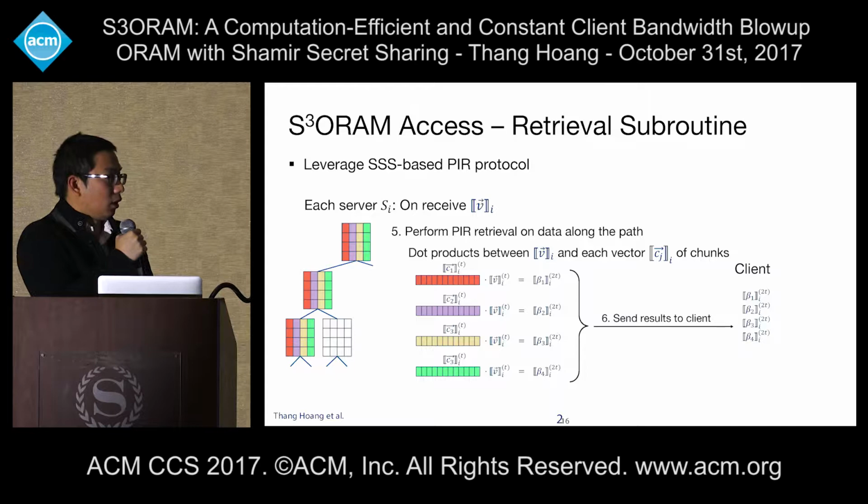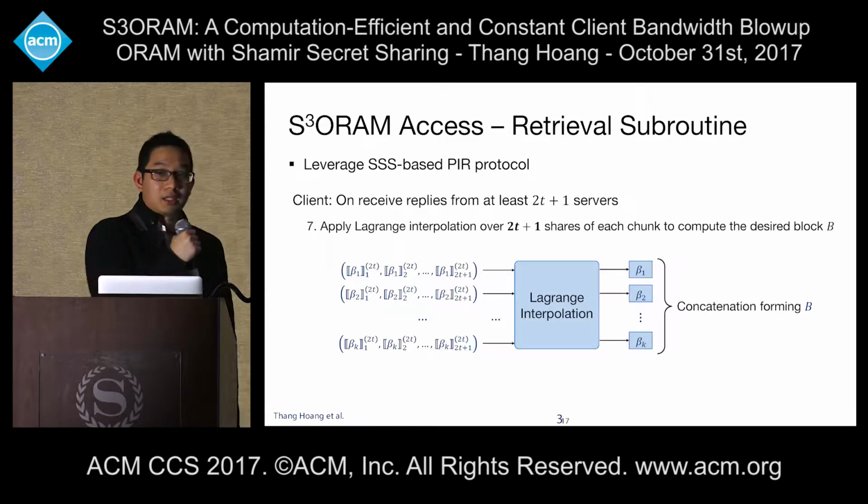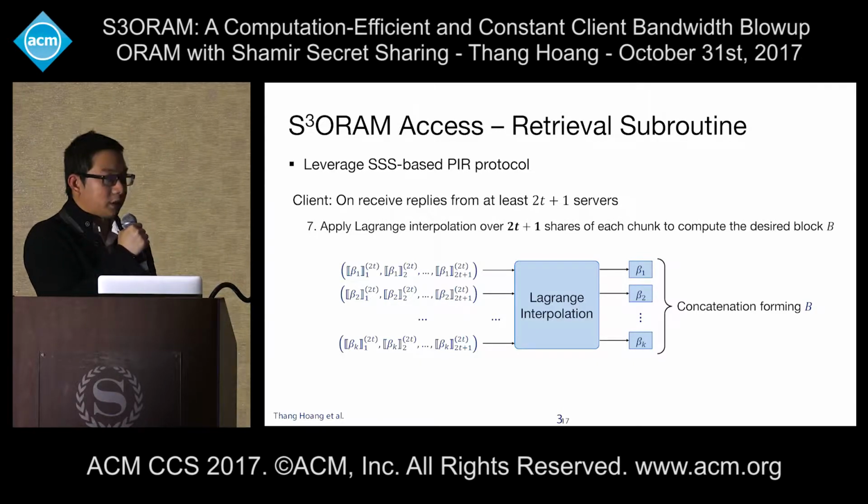And on the client side, after receiving the replies from at least 2t+1 servers, the client just applies Lagrange interpolation to reconstruct the block.